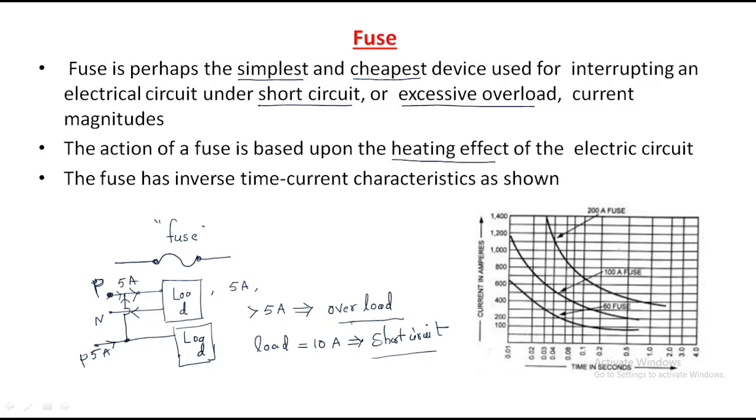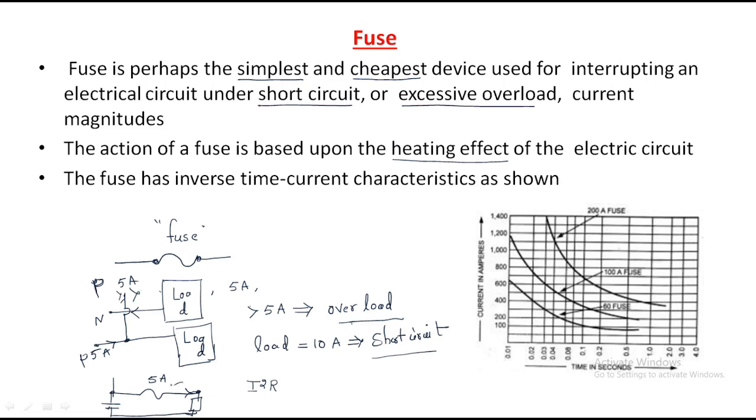So how does the heating effect of the electrical circuit work? We will discuss it here. Heating effect means, simply, you have to understand. For example, a fuse is connected here. The fuse capacity is 5 amps. We have some load here. Up to 5 amps, there is no problem with the fuse.